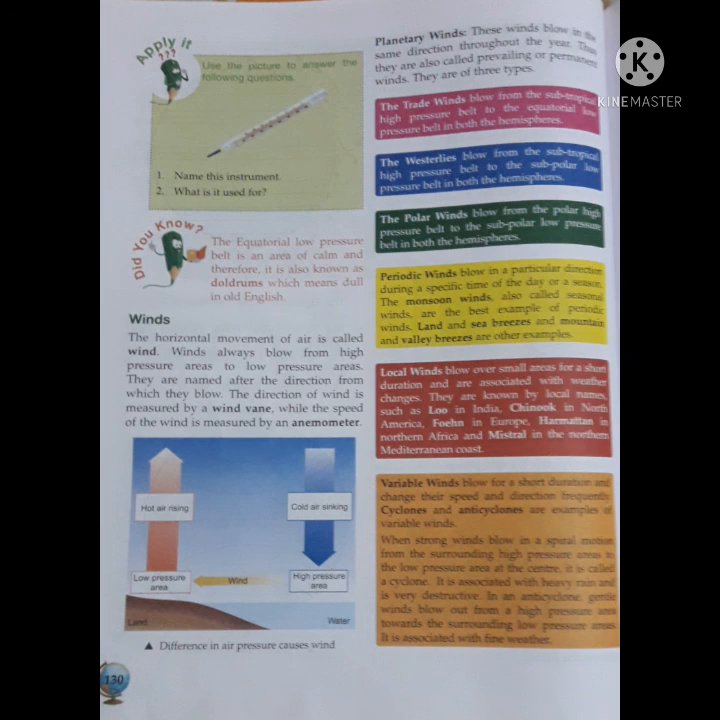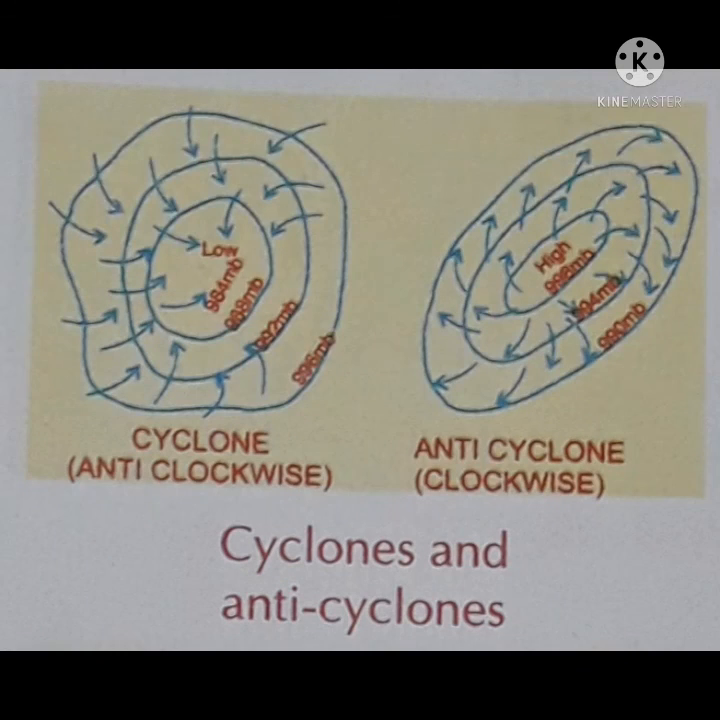And variable winds: variable winds blow for a short duration and change their speed and direction frequently. That is why cyclones and anticyclones are formed.